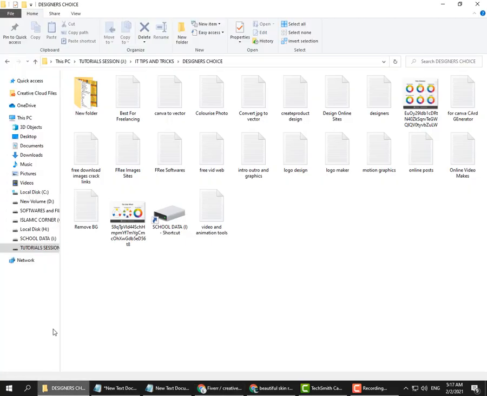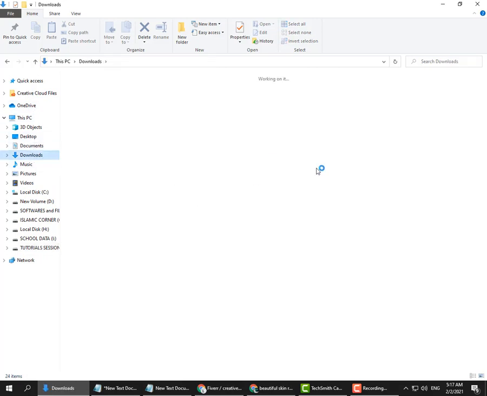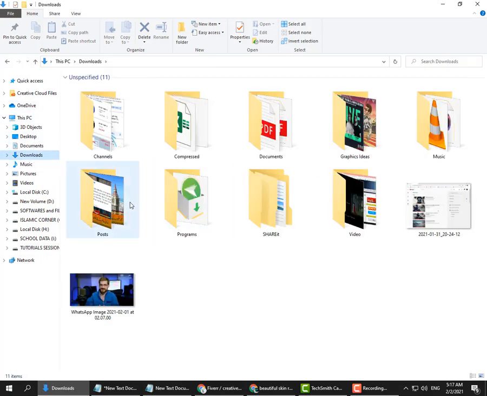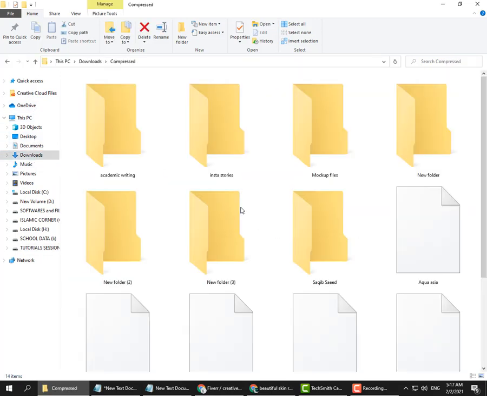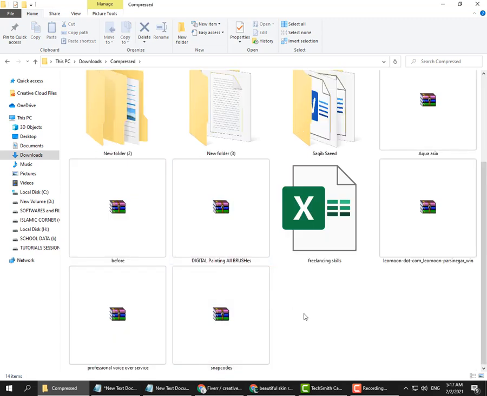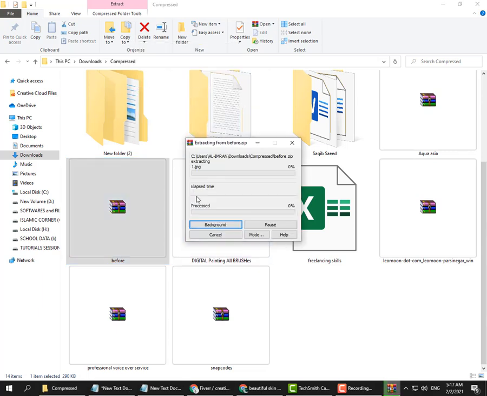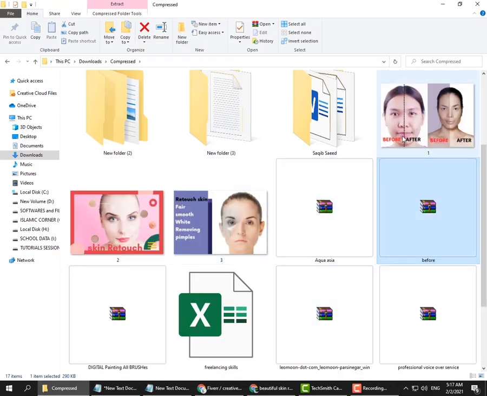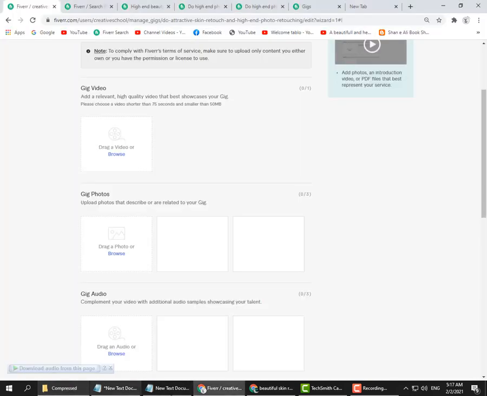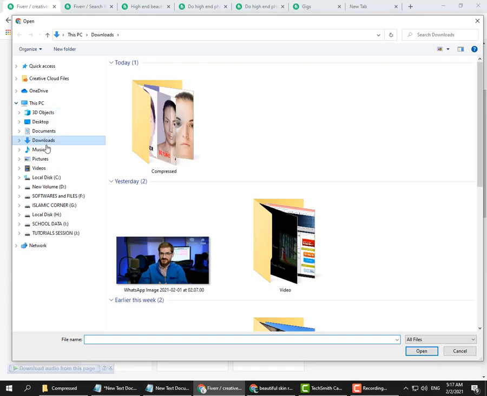I have created 3 pictures for my gig. I will search here. I think this is extract here. Yes, I have created these pictures, 3 pictures. Now I will upload here. I will click here.